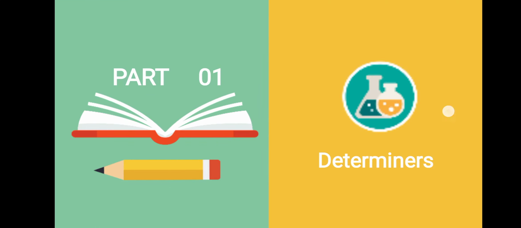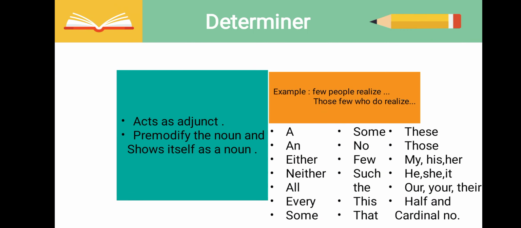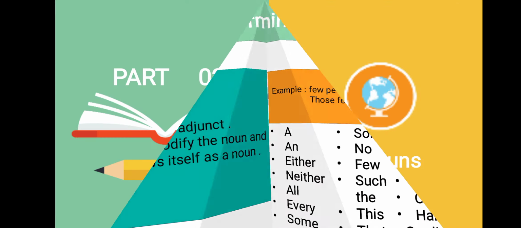Part 1: Determiners. Determiners act as adjuncts. They pre-modify the noun and can show themselves as a noun. For example, "Few people realize." "Those few who do realize." In the first sentence, few acts as an adjective. In the second sentence, few acts as a noun but those acts as an adjective. A few examples of determiners are listed below.